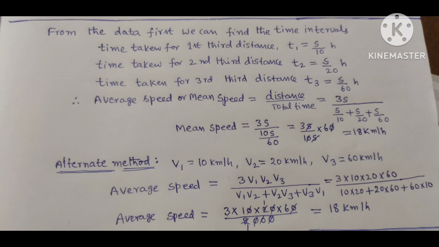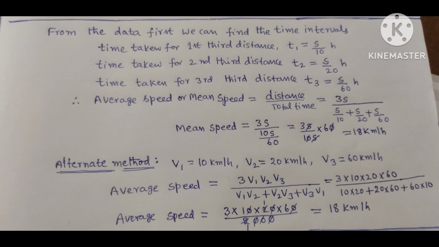T1 is equal to S by 10. Then we find the time taken for the second third distance. T2 equals S by 20. Then the time taken for the third distance, T3 equals S by 60 hours.